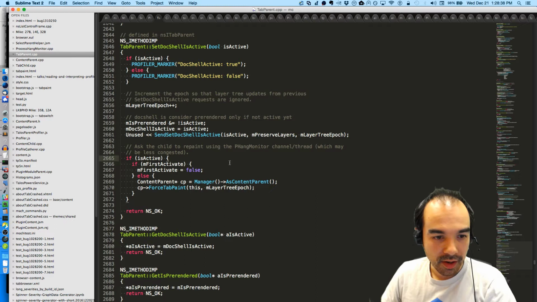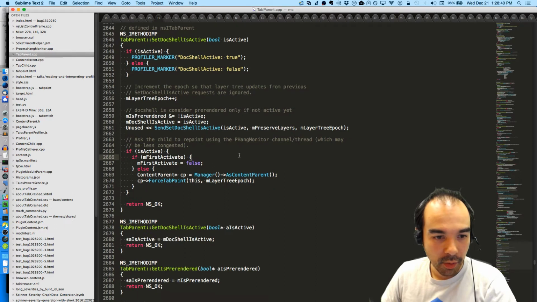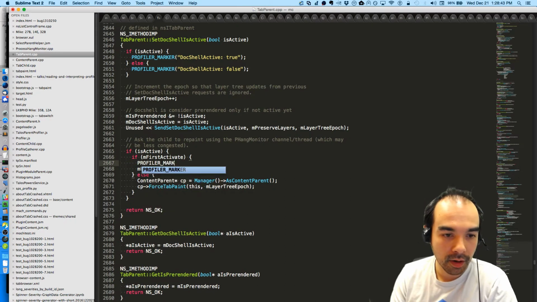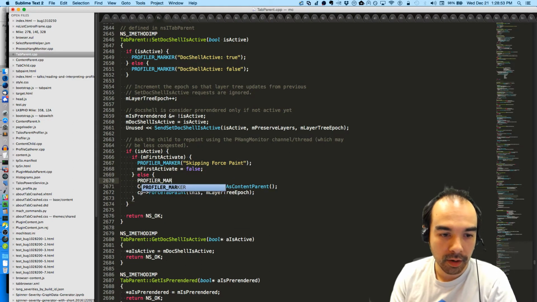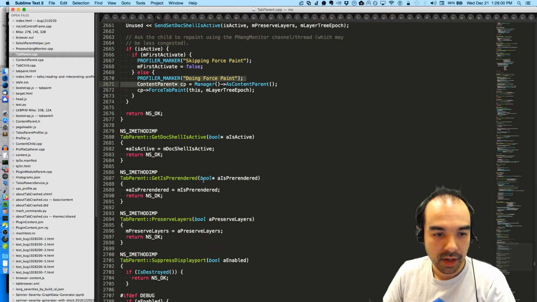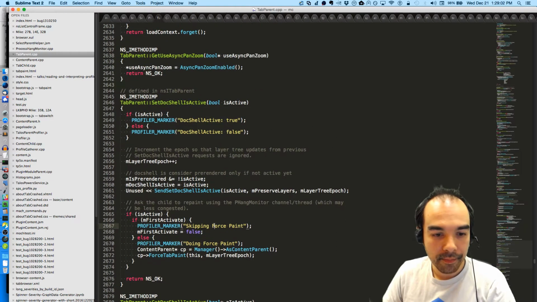So let's see here. And then I want to say profiler marker first activate. Or I should maybe just say skipping force paint. And then profiler marker doing force paint. I'll do it with all caps for extra importance.